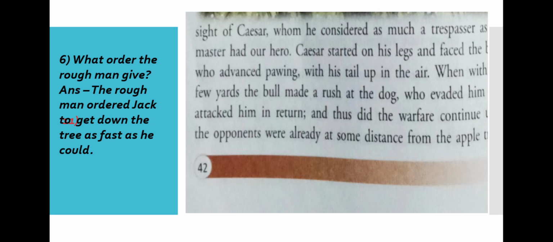Now look what the farmer thought. The farmer thought that the dog, the name of the dog is Caesar, would take revenge on Jack, but it did not happen. Next the bull appeared, and when the bull saw the dog, and the dog saw the bull, they started fighting with each other, and in the meantime, Jack had a good time to escape, isn't it? With this, now let's see the question. The last question is there. What order did the rough man give? The rough man ordered Jack to get down the tree as fast as he could.